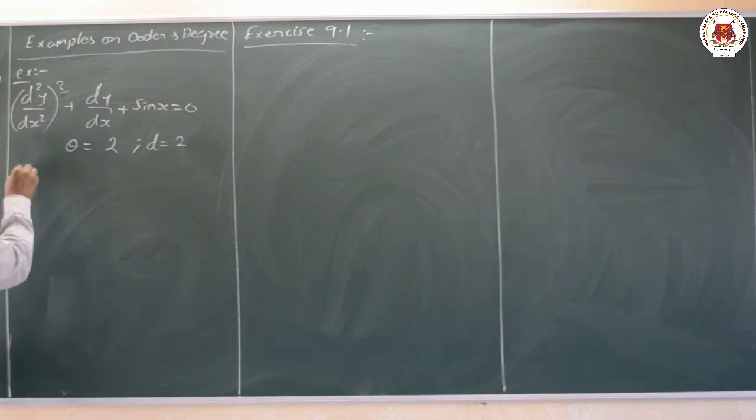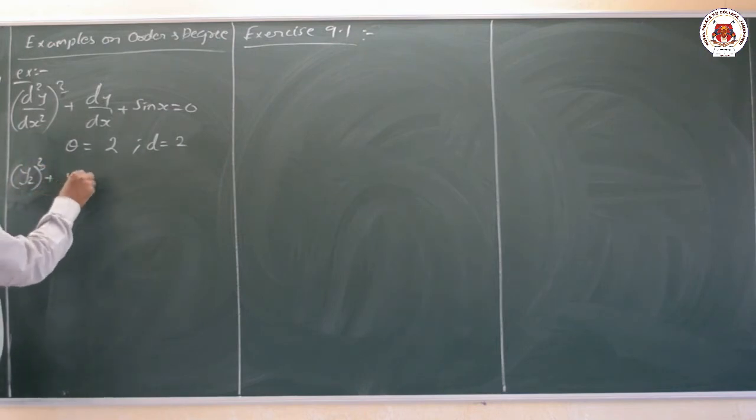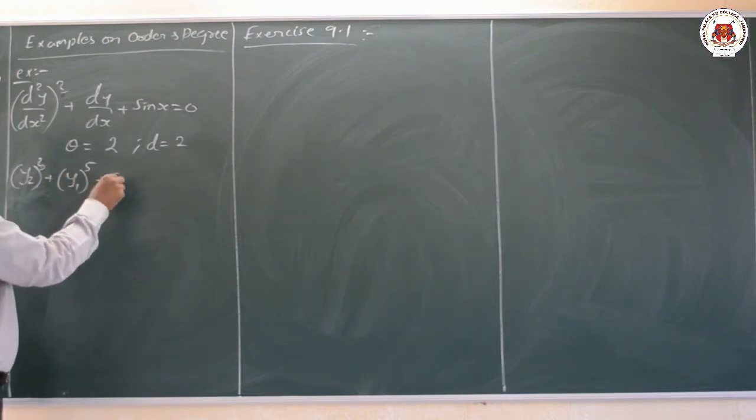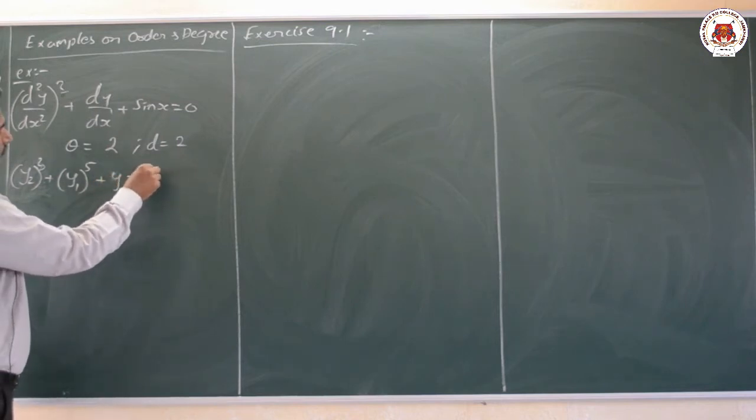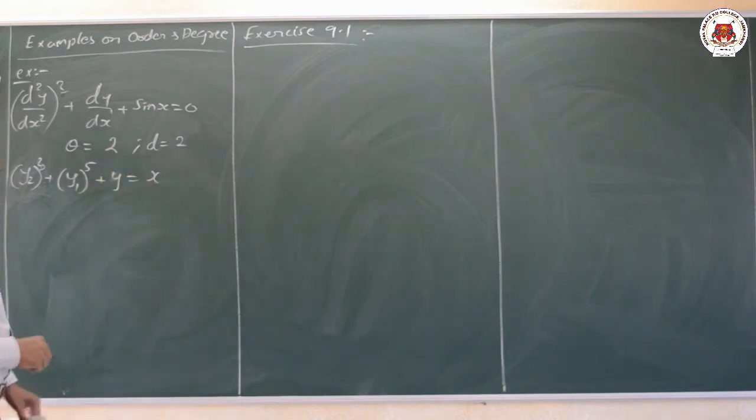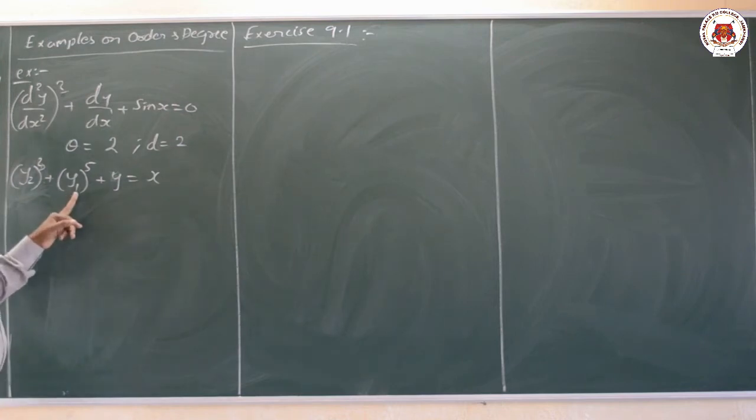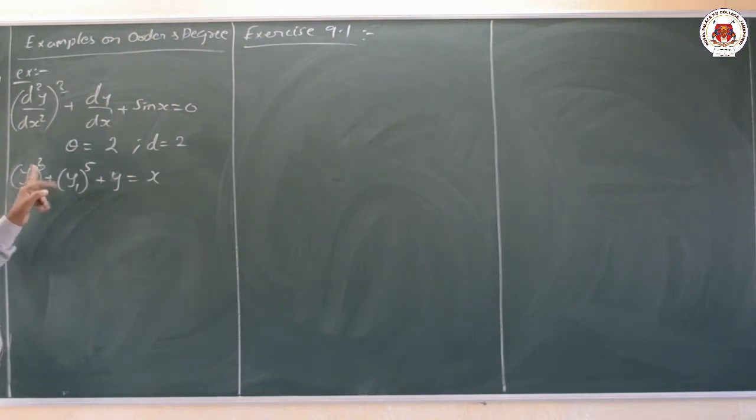Then we shall move to the second example, that is, we'll write in terms of notations, (y2) whole raised to 3, whole cube I will write, (y1) whole to the power of 5 plus y is equal to x here. This is a differential equation. Y1 denotes what? dy by dx. Y2 means what? d square y by dx square, whole cube it is.